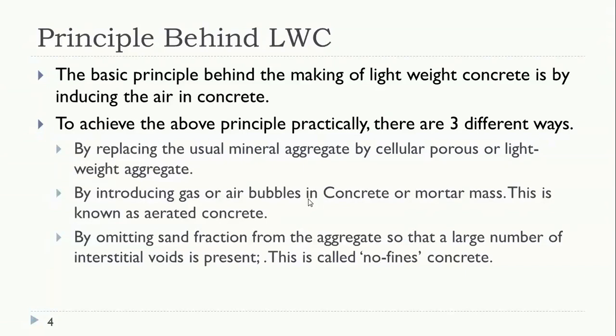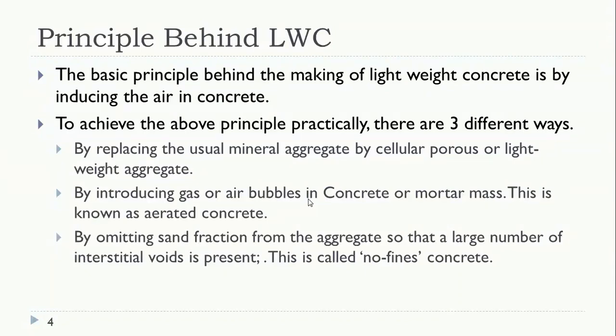In concrete we use normal conventional materials like cement, sand, coarse aggregate and water. Usually the specific gravity of the aggregates is around 2.6 to 2.8. If these aggregates are replaced by lightweight aggregates whose specific gravity is less than 2, then the concrete developed will be a lightweight concrete.